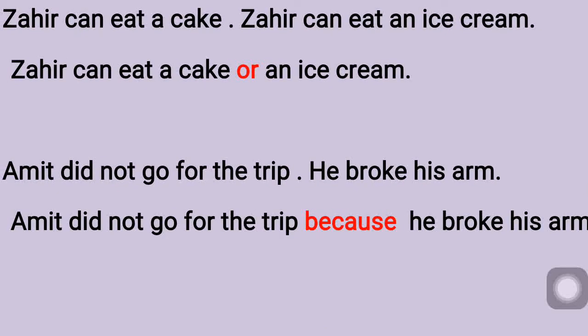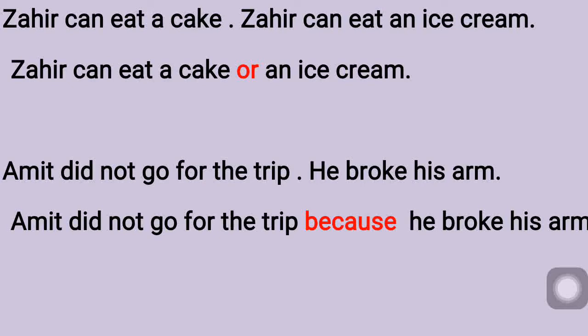When I put because here, this became one complete sentence now, or else I need to break the sentence by keeping a full stop. Again I have to start the sentence with a capital letter. So this all can be avoided. It can be short and sweet like this. Amit did not go for the trip because he broke his arm.